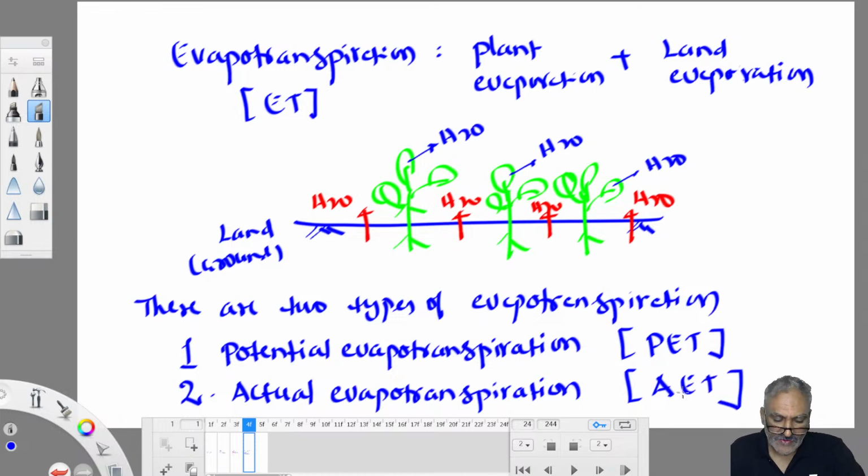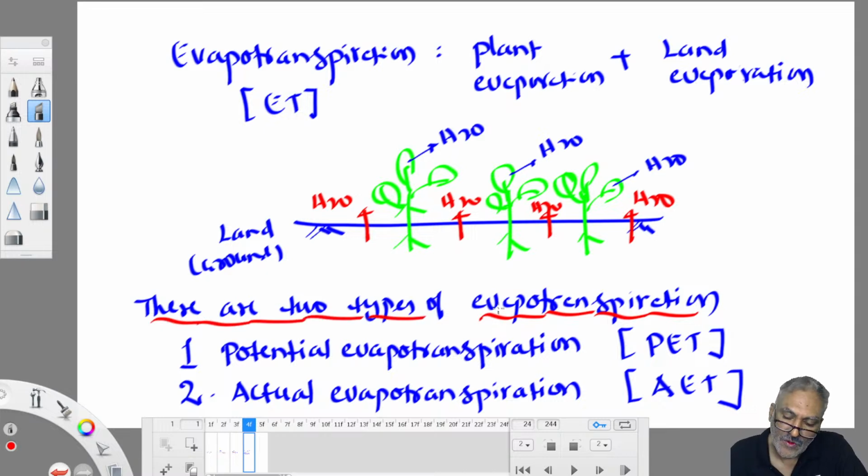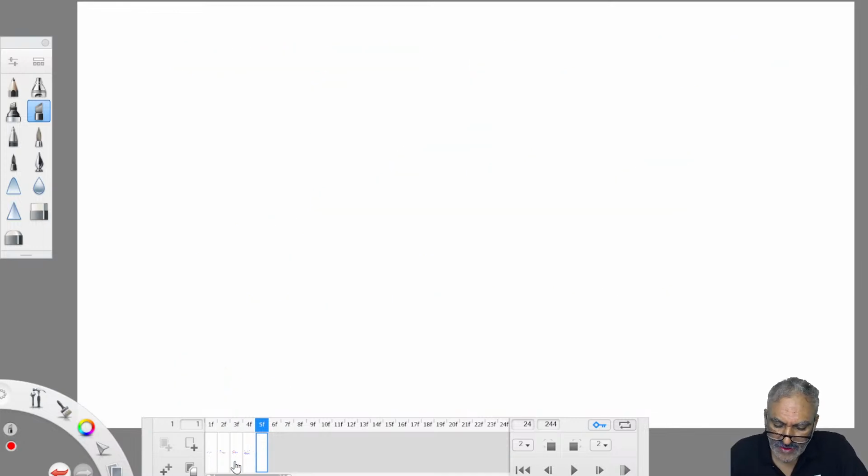You are supposed to know the difference between PET and AET. Truly speaking, to work out PET we have so many mathematical procedures, but we don't have any procedure to work out AET. But we are only interested in AET, actual evapotranspiration. So to work out AET, we take the help of PET. Therefore, both of them are equally important.